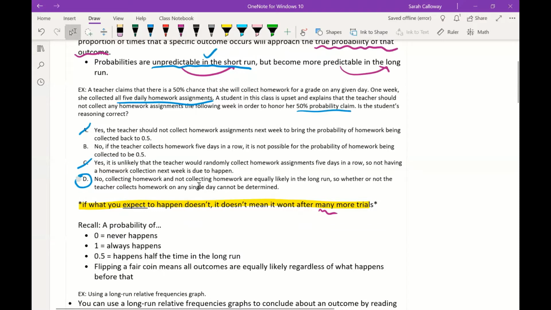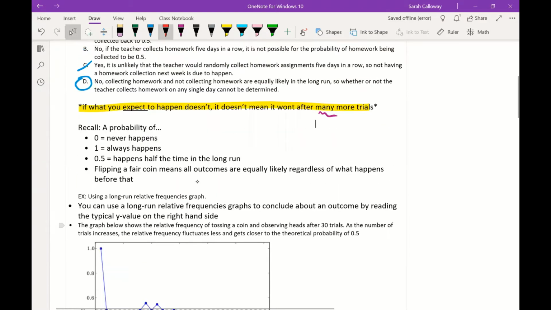So just kind of a reminder about some rules with probability. Remember that if the probability is 0, that means whatever that event is never happens. If it's 1, it means it always happens. So they used an example of rolling a 7 on a die. That will never happen because the die only has numbers 1 through 6, versus rolling a 1, 2, 3, 4, 5, or 6 will always happen because those are the only numbers that are on the face of a die. And then for 0.5, that means it's going to happen half the time in the long run. The example I think they gave was rolling an even number, because half of the digits on a die are even numbers.